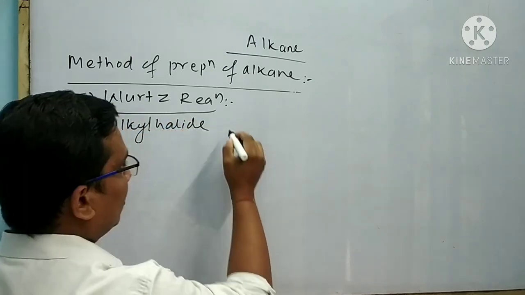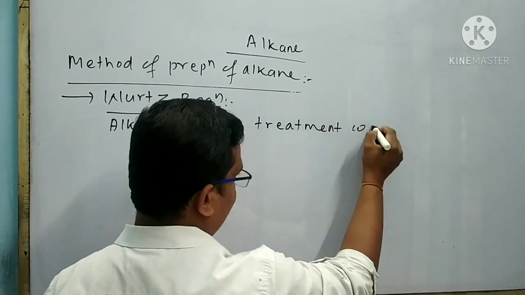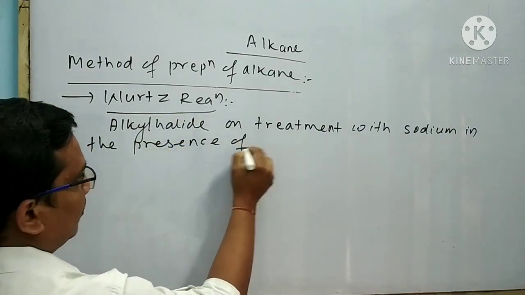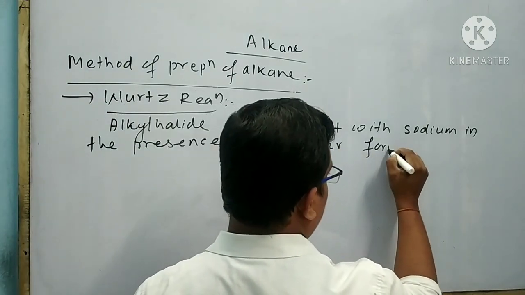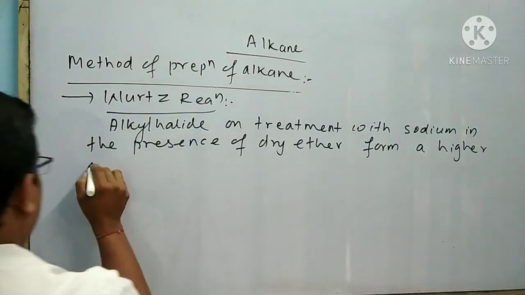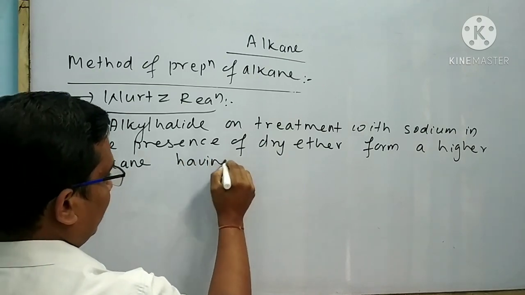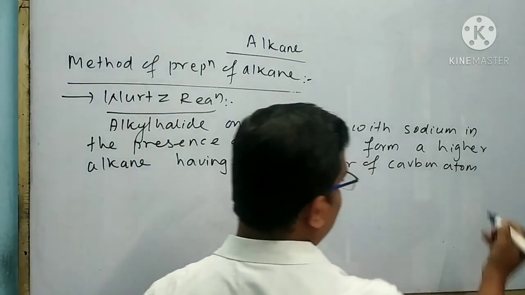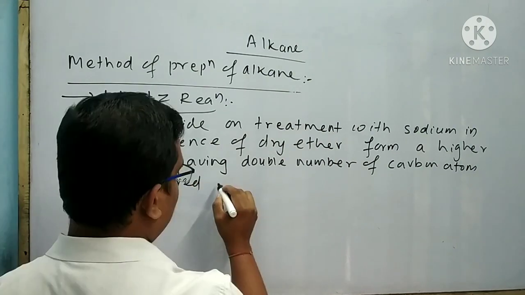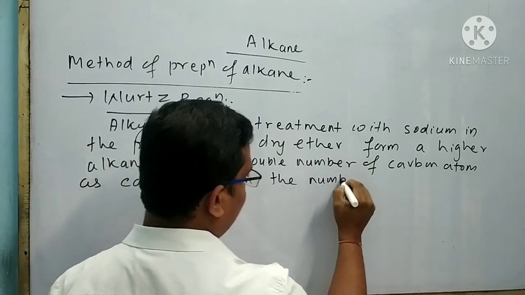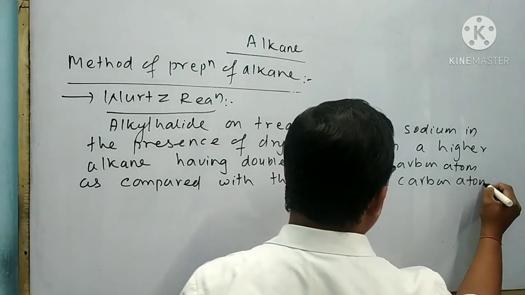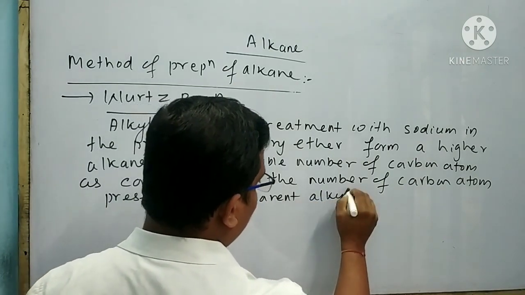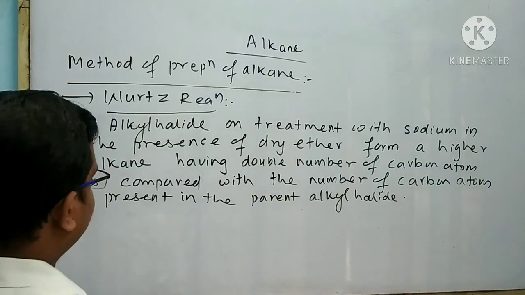Alkyl halide on treatment with the sodium in the presence of dry ether forms a higher alkane having double number of carbon atom as compared with the number of carbon atom present in the parent alkyl halide.